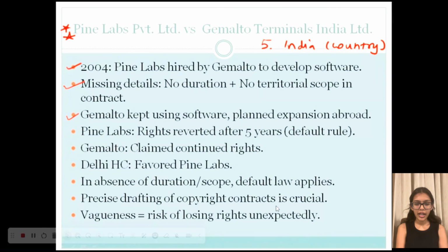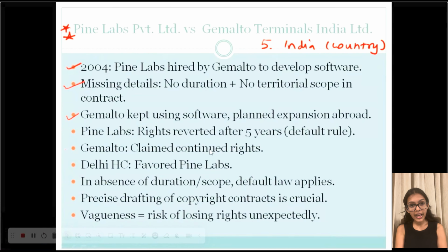So, Pine Labs argued that the assignment had already expired after 5 years, so the rights had to revert back to them. But Gemalto maintained that it still held the rights under the agreement. So finally, the Delhi High Court examined the matter and decided in favor of Pine Labs. The court held that because the contract lacked a clear timeline and territorial scope, the legal default provisions applied here. This meant that the copyright assignment automatically ended after 5 years and the rights reverted back to Pine Labs.